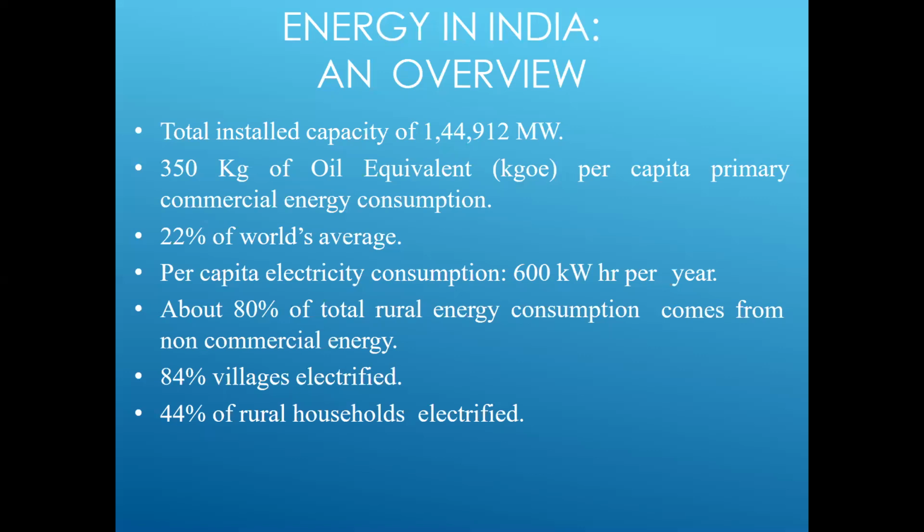India is now focusing mostly on a 100% powered India. For all the small villages also, the Modi government is ensuring that power reaches every remote area. As per the statistics, 84% of villages are electrified and 44% of rural households are electrified. But the government still mentions 100%. As of now, those stats are not available and not produced by the government.